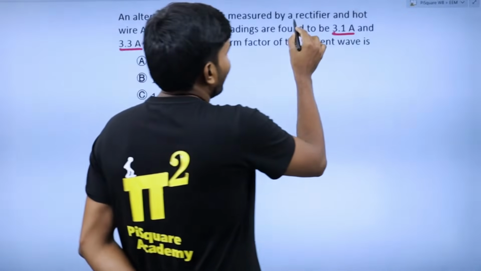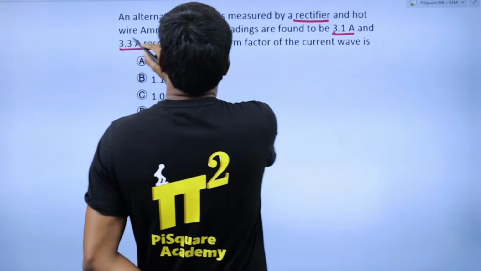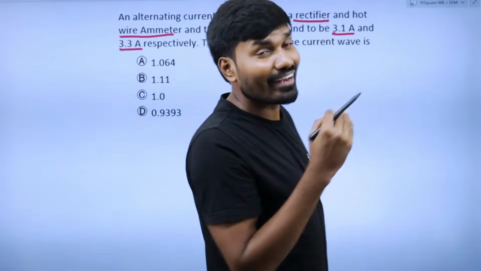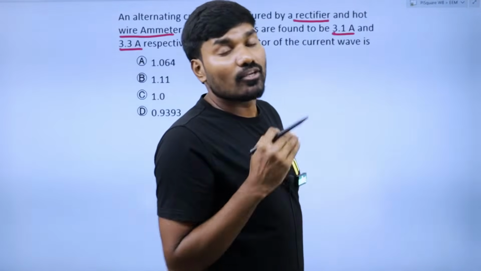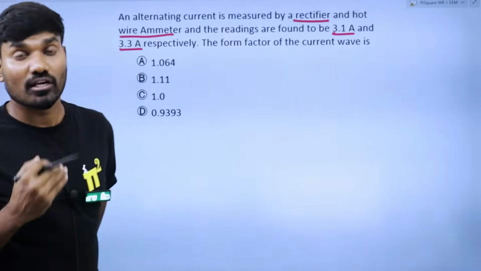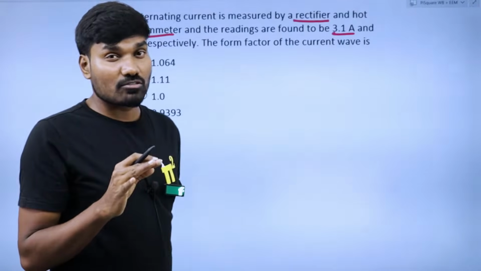So rectifier type and hot wire meter type. Rectifier type instrument will only read the average value. It will not read the RMS value.